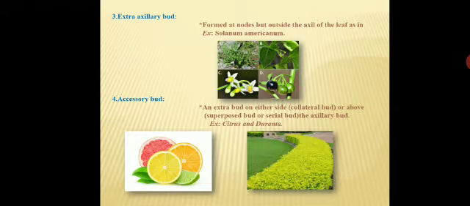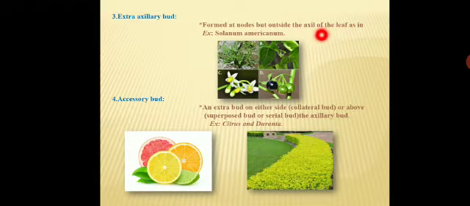Next one is called the extra axillary bud. What is the meaning of extra axillary bud? A bud is arranged in an axis, but some other bud also has the capacity to develop in a particular place. That is called an extra axillary bud, formed at a node but outside the axil of the leaf.